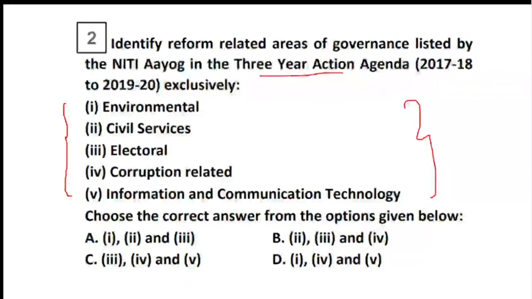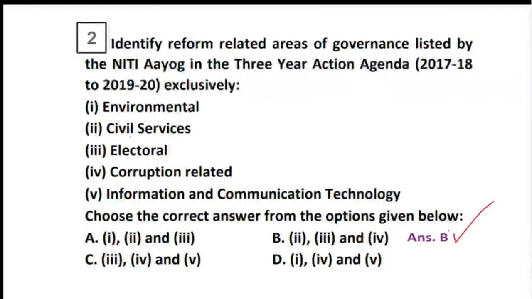Okay, others also. So let's see which are the areas which are listed. Yes, very good, Sangram. The areas listed are civil services, electoral, as well as corruption related. So these are the areas which are covered under the Niti Aayog Action Agenda Plan, that is from the year 2017 to 2020.